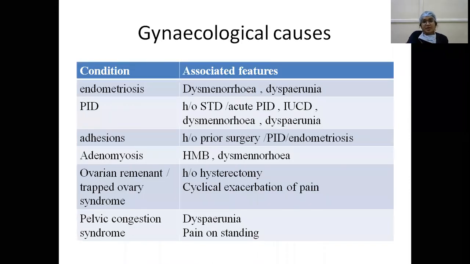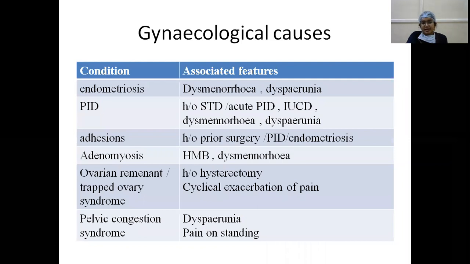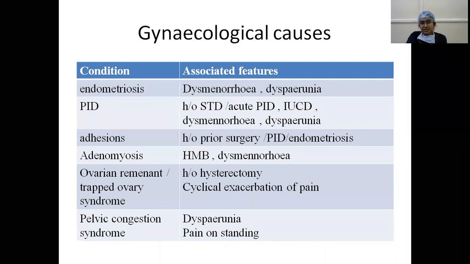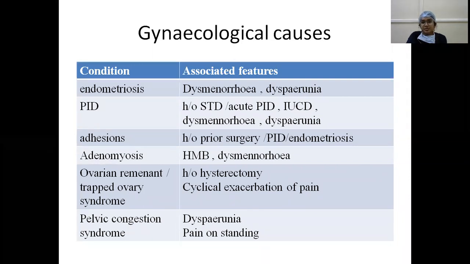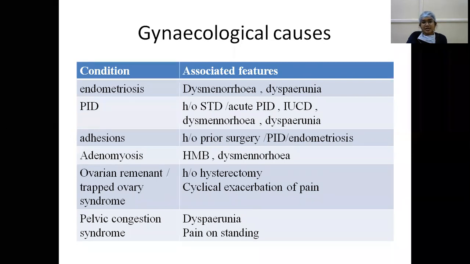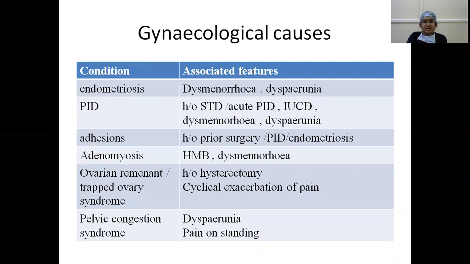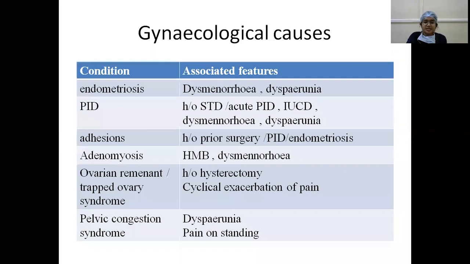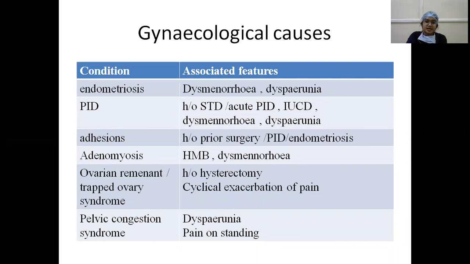So briefly, what are the gynecological causes? And those are endometritis. In this case, the associated features are dysmenorrhea and dyspareunia. In PIDs, there is history of STD or acute PID, IUCD usage, or dysmenorrhea and dyspareunia. In adhesions, there is history of previous surgery or PID or endometriosis. In adenomyosis, there is heavy menstrual bleeding and dysmenorrhea. In ovarian remnant syndrome or trapped ovary syndrome, there is history of hysterectomy or cyclical exacerbation of the pain, which is superimposed upon chronic pelvic pain. Pelvic congestion syndrome, here there is dyspareunia and pain on prolonged standing.